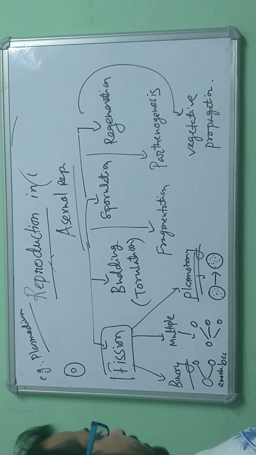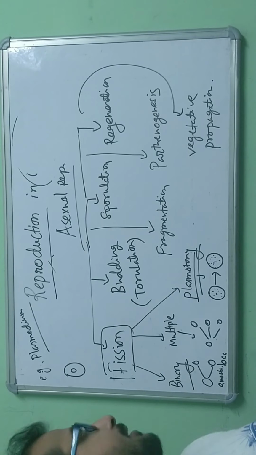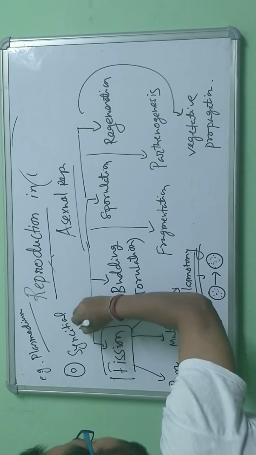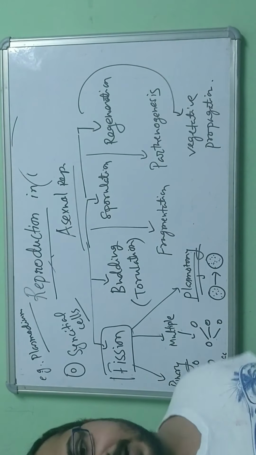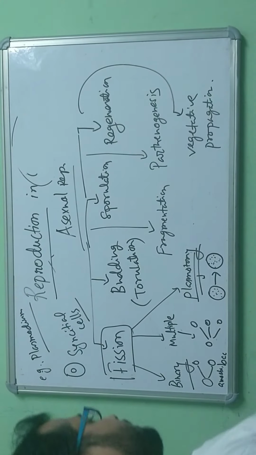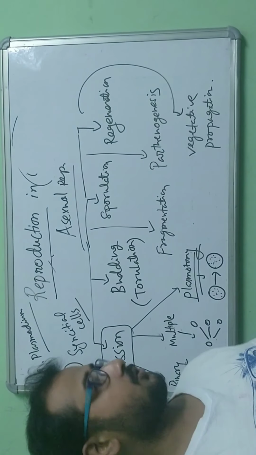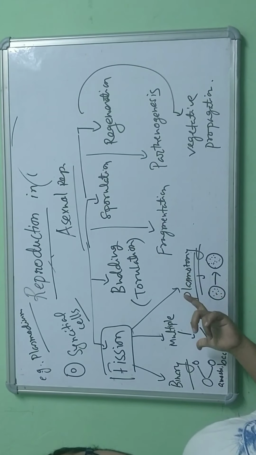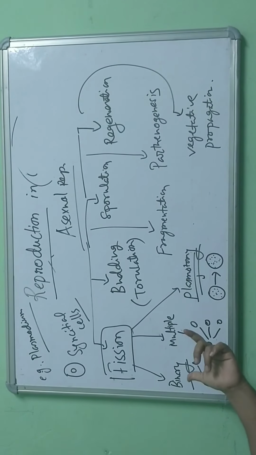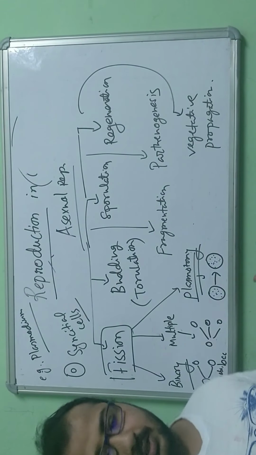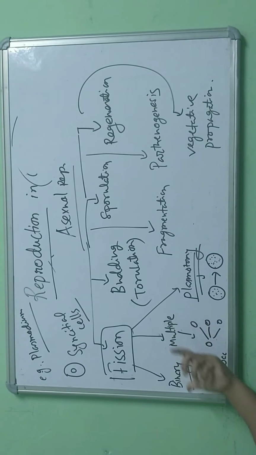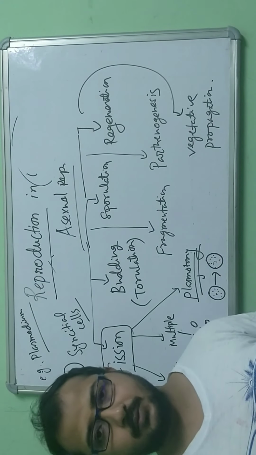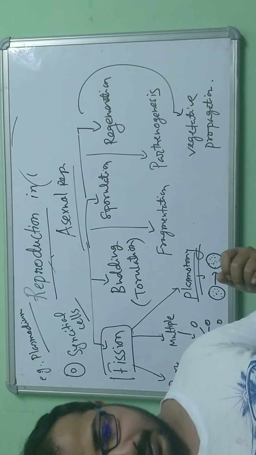Another name for these cells is syncytial cells, and the structure is a syncytium, a multinucleate cell division. I hope this fission concept is clear. For your examination, you have to remember the definitions and at least one or two examples, which is important for you.